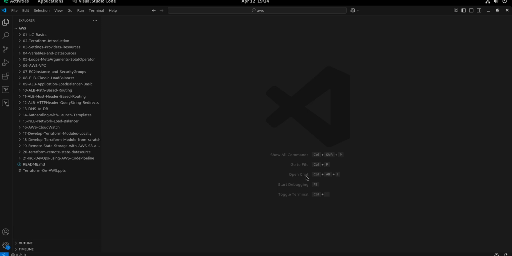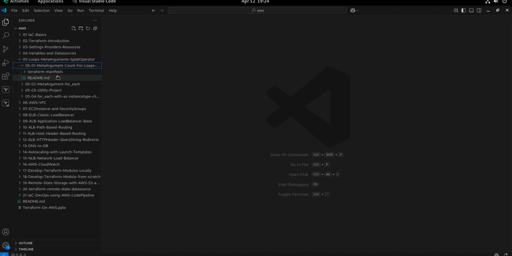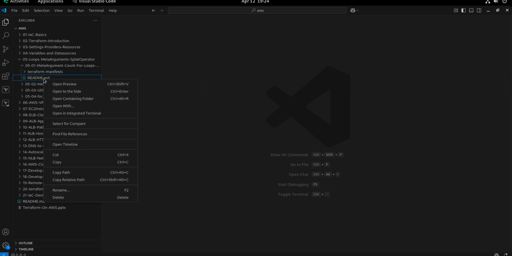Hello friends, welcome to this session 5 on Terraform loop, meta-arguments and operators. This is the topic today: meta-arguments, that is for_each loop, and a utility project to get some data from AWS, and part 4 is for_each loop example, instance type. Three parts. To brief you about the first part, meta-argument, let me just open this file.